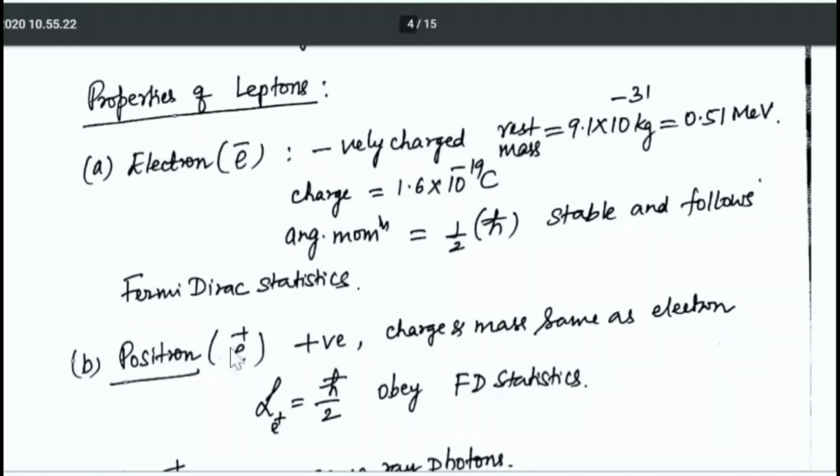But in AMU, it is approximately 0. That's why we give the symbol e plus and e minus. And positrons are positively charged. Charge and mass are same as electron. Even angular momentum will be half h bar, and they also obey Fermi-Dirac statistics.